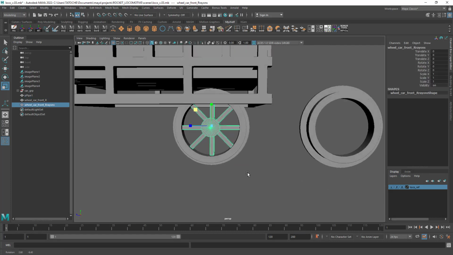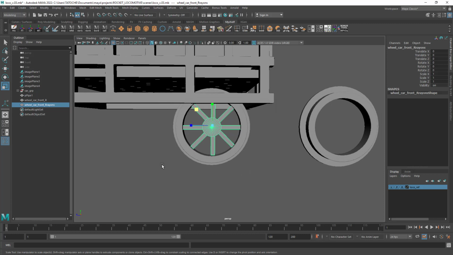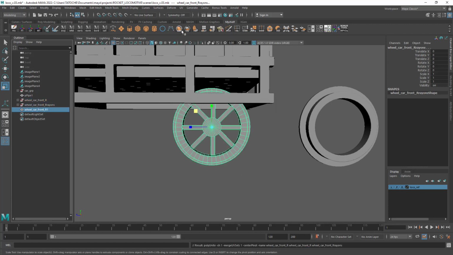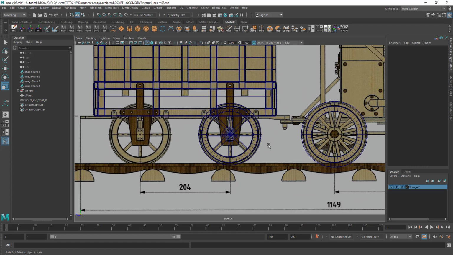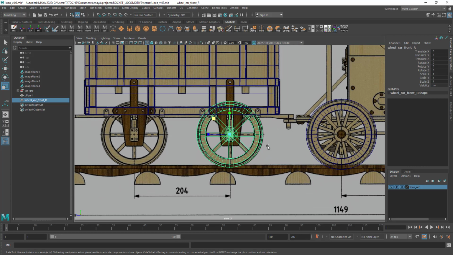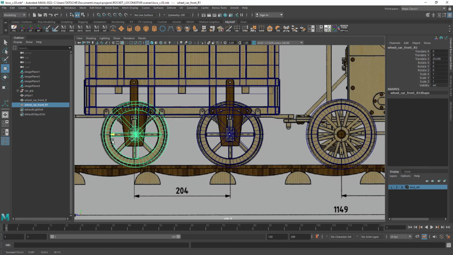Maybe it's better to combine the two objects. Okay, select the two objects and combine. Let's rename the result. Okay, duplicate it to create the rear wheel. Rename it wheel car rear right. Okay.